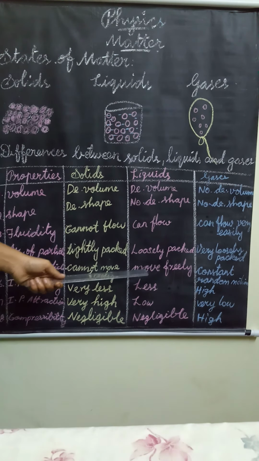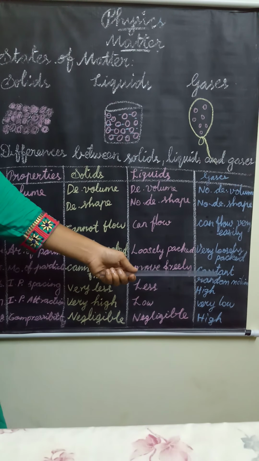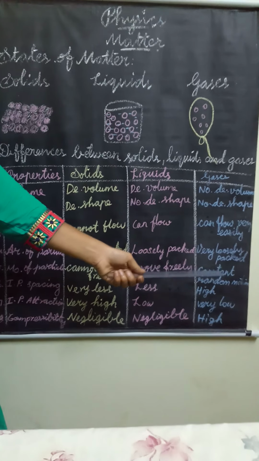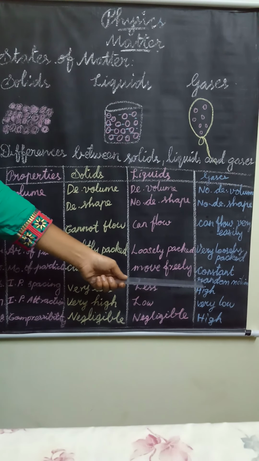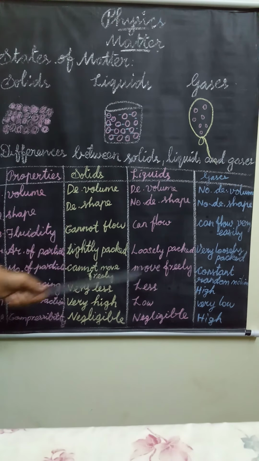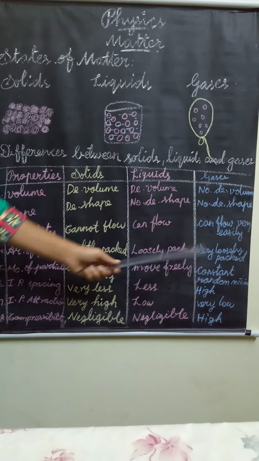In liquids, particles move freely. In gases, particles are in constant or random motion. That means they move in all directions, not in a straight line.